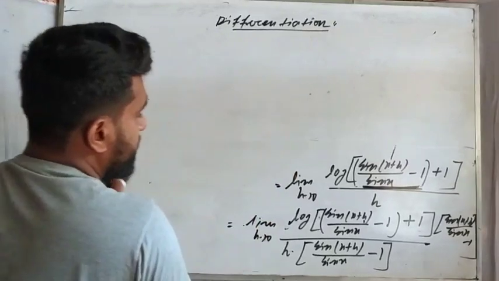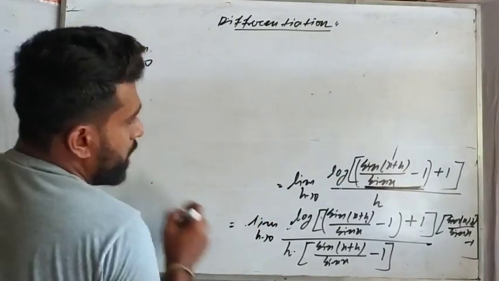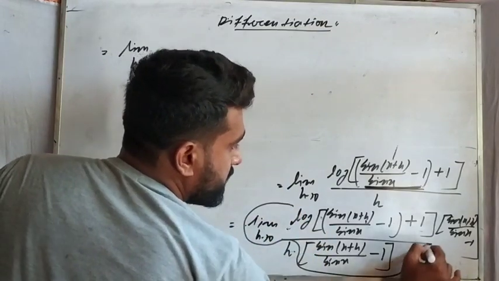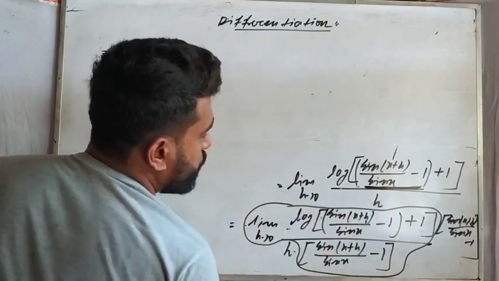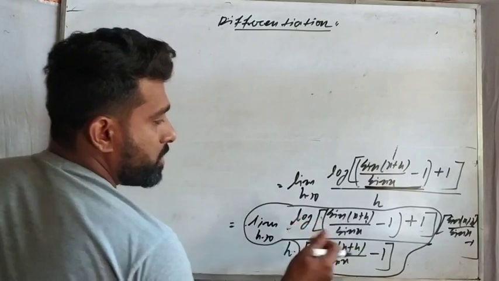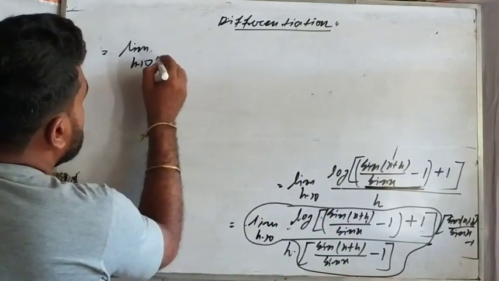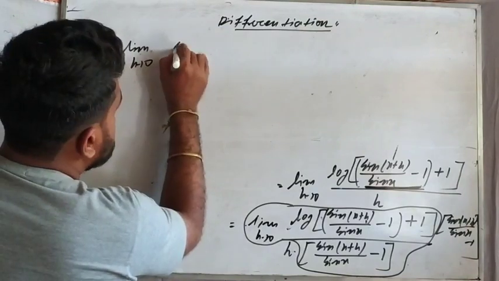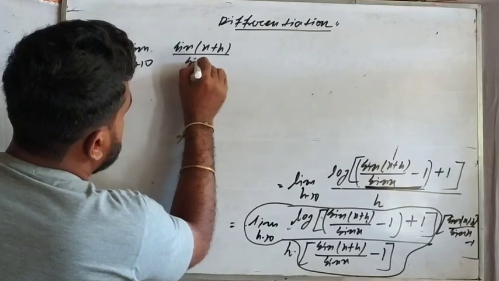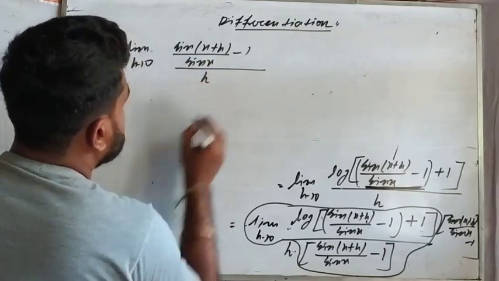Okay, so here we can see limit h tends to 0. Now if you compare the formula, you can see this part is 1, log 1 plus x by x equals to 1. We can write directly by using the formula. So which term is left here? Sine x plus h by sine x minus 1 by h.